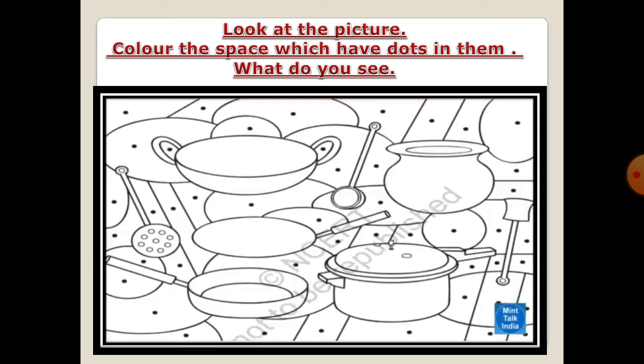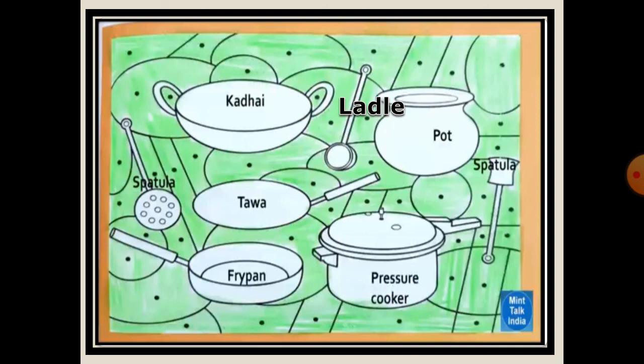Look at the picture. Color the spaces which have dots in them. What do you see? Look here. We can see different kinds of utensils that we use in our kitchen like kadhai, ladle, pot, tawa, spatula, fry pan, pressure cooker. We use a frying spoon to remove puris or pakoda from the pan.